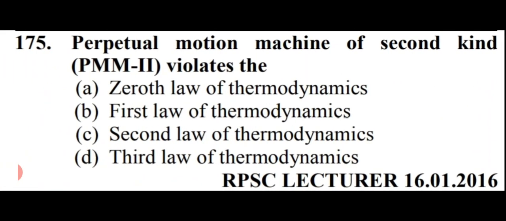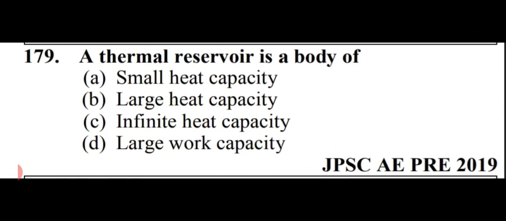Perpetual motion machine of second kind, PMM2, violates the. Options are zeroth law of thermodynamics, first law of thermodynamics, second law of thermodynamics, or the third law of thermodynamics. So friends, perpetual motion machine of second kind, PMM2, violates the second law of thermodynamics. That is option number C, second law of thermodynamics.